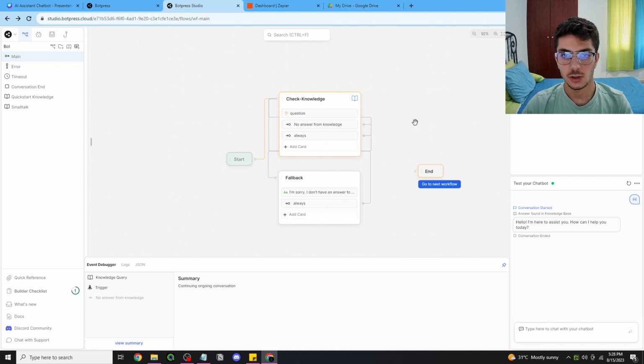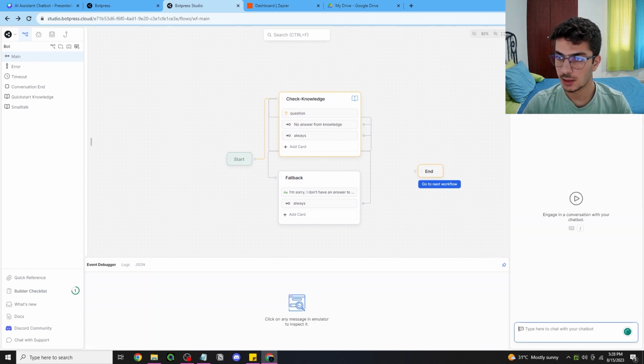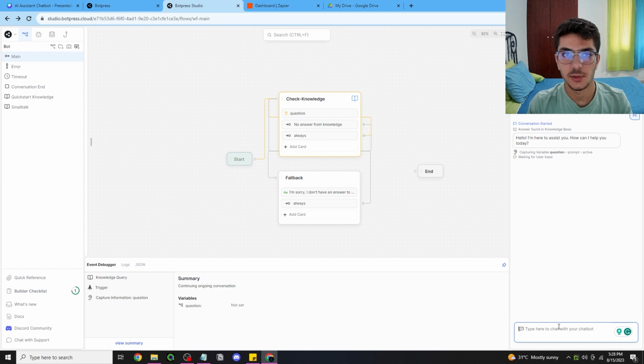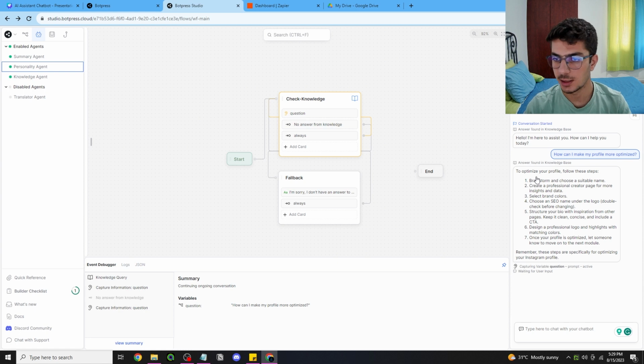Okay, now we have the bot ready, and to test it out I'm gonna hit refresh, say hi. Yep, and I'm gonna ask it something about Instagram. So I'm gonna ask it, how can I make my profile more optimized, right? So after some time you can see that it has given us an answer, and a very concise one, as we stated to it. We told the personality agent we want a concise answer, so give it to us. And here we have a very concise one, which is brainstorm, choose suitable name, and this goes on.